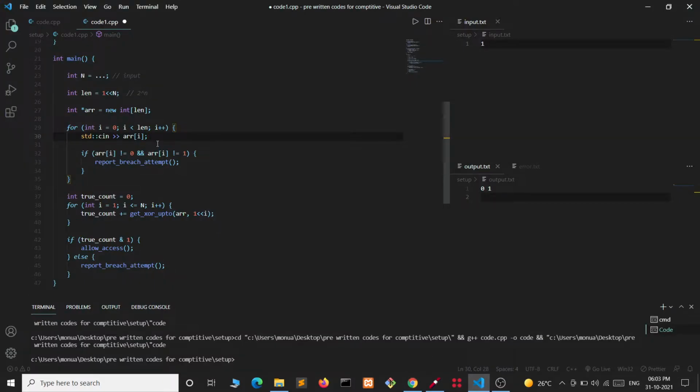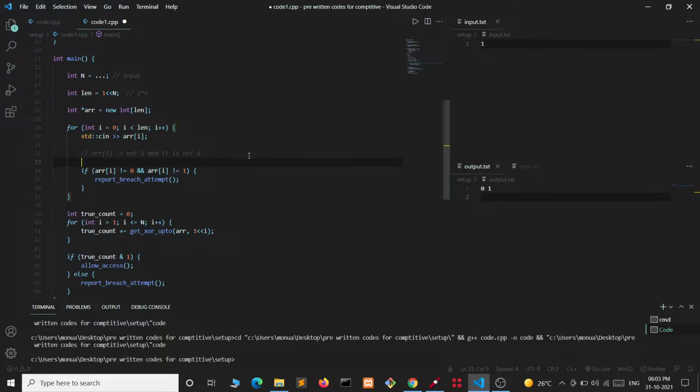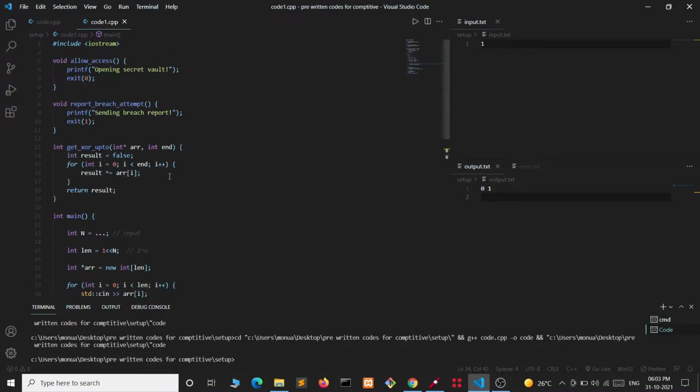Now if array[i] is not equal to 0 and not equal to 1, meaning it is something other than 1 and 0, it can be 2, 3 or something like this, then there will be a report breach attempt and our program will stop.